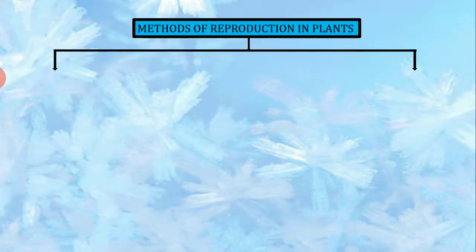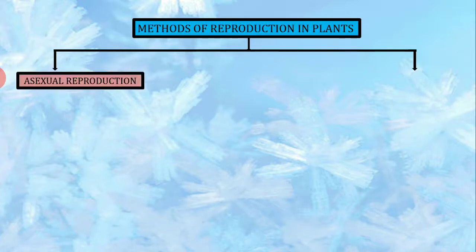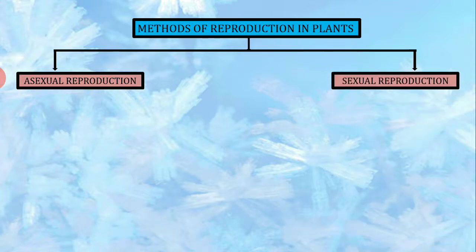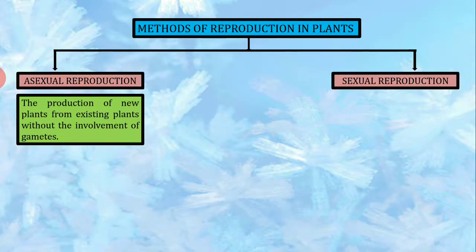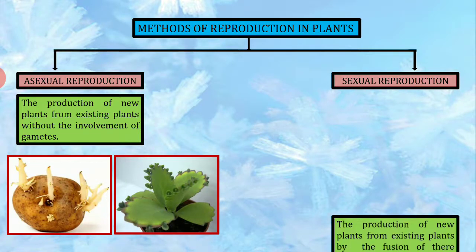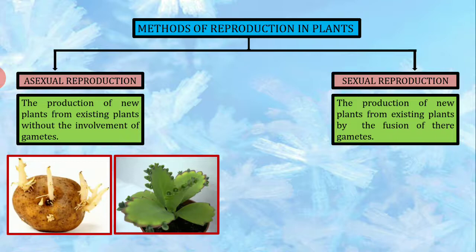Now children, there are different methods of reproduction in plants. Let us come to the methods. They are asexual reproduction and sexual reproduction. Asexual reproduction means the production of new plants from the existing plants without the involvement of the gametes. And sexual reproduction means the production of new plants from the existing plants by the fusion of their gametes.